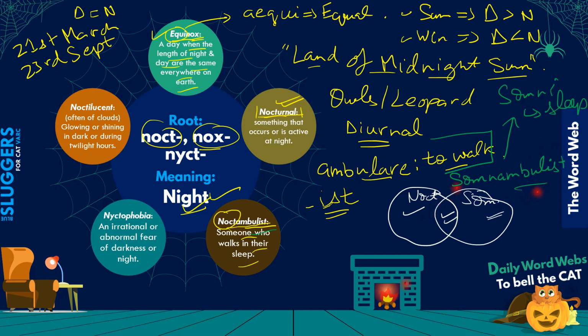Let's come to the next word, which is nyctophobia. Nyctophobia now, guys, stands for: nycto is the Greek root for night, and phobia comes from another Greek root, Phobos, which stands for fear, right? So nyctophobia is an irrational and abnormal fear of night or darkness. Please don't confuse nyctophobia with the normal fear of darkness.